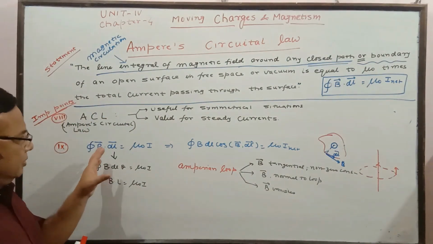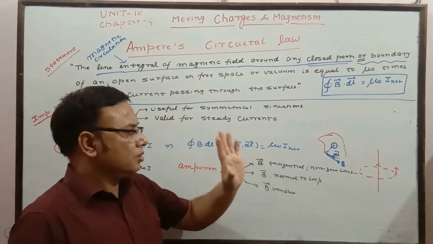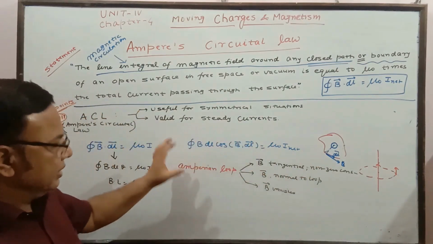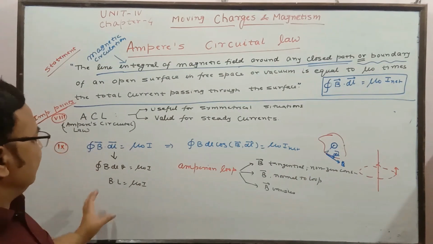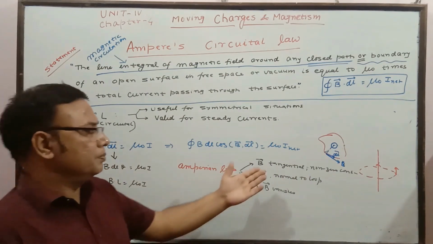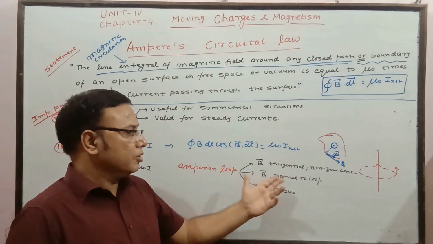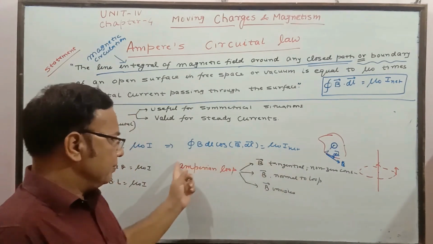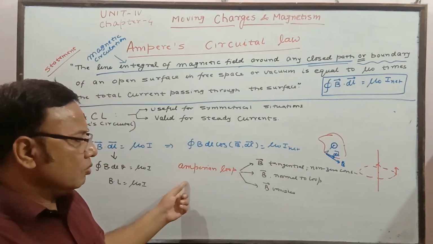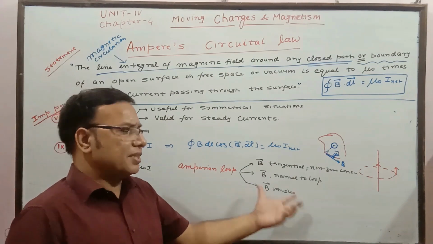This general formula is true for each and every condition. But a simplified version applies in some other conditions: B is tangential and non-zero constant, B is normal to the loop, where the loop is an imaginary loop we consider to find the magnetic field, and in some cases the magnetic field is zero.